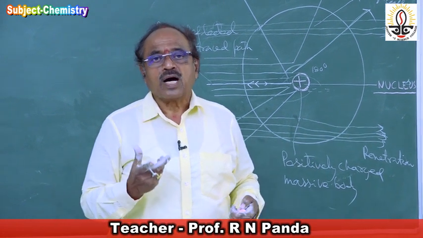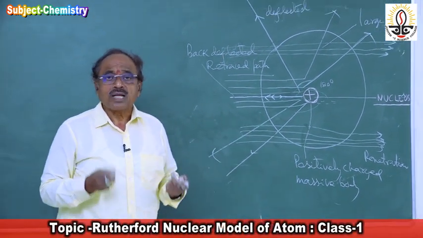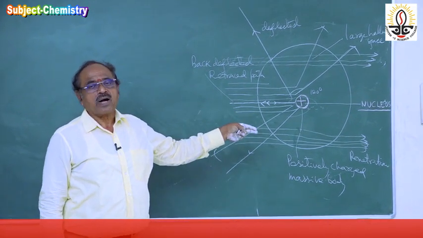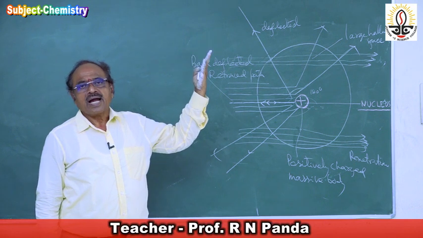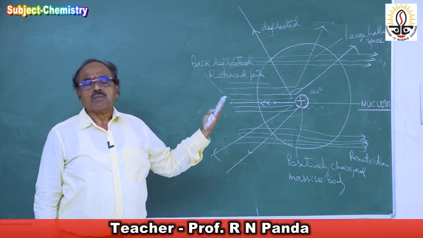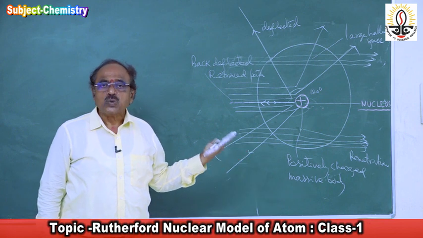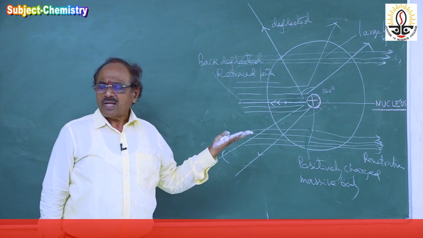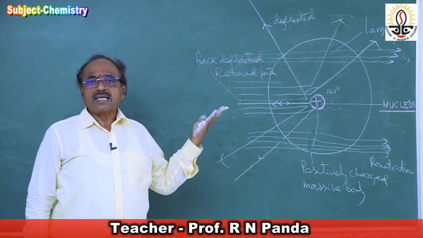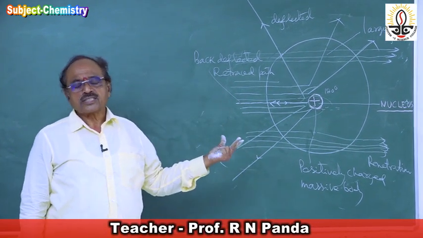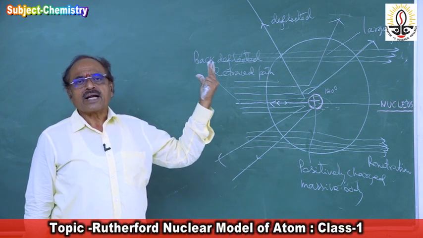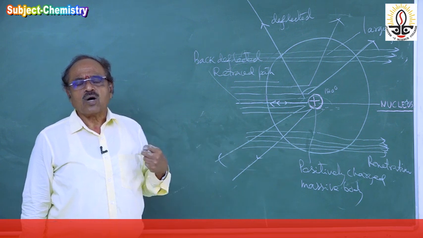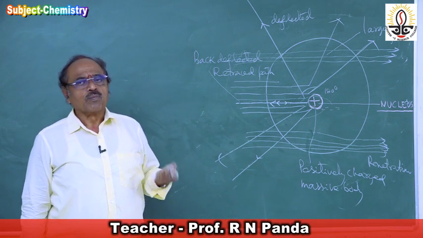So taking these observations into account, he proposed a model of the atom, giving importance to the nucleus. He called it the nuclear model of atom. That is the reason it is called a nuclear model of atom: giving importance to the nucleus, keeping all the concentration on the nucleus, he proposed a model, not prepared, proposed. Hence it is called the Rutherford nuclear model of atom.